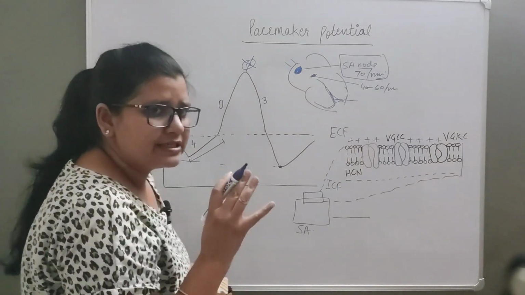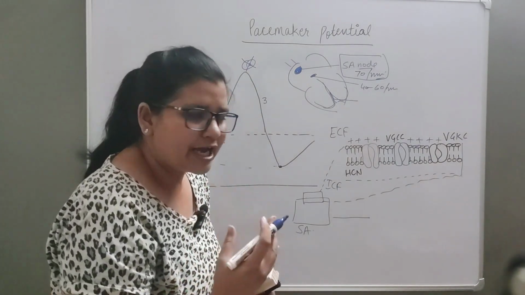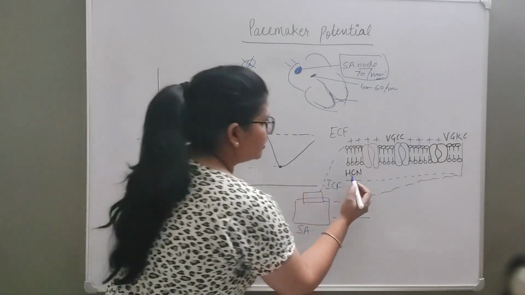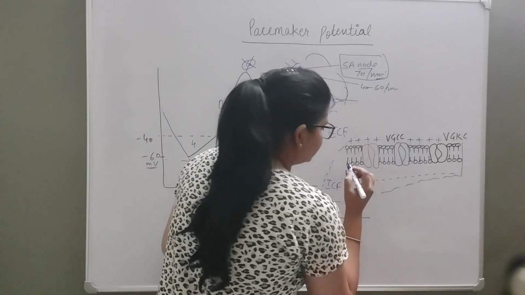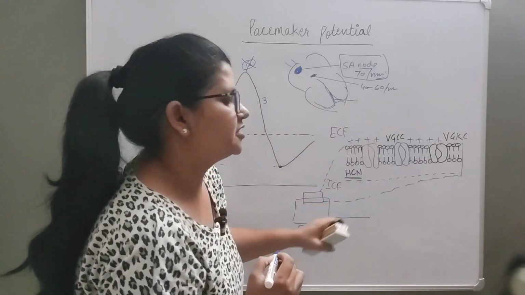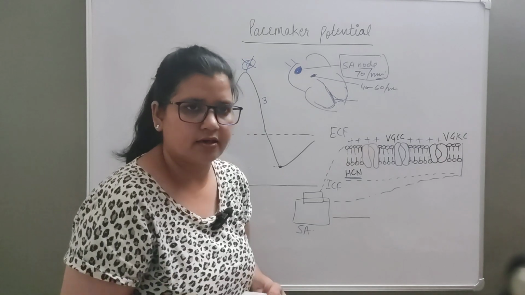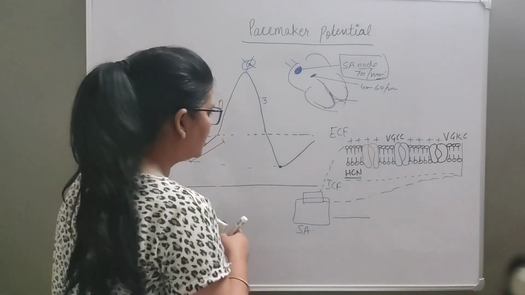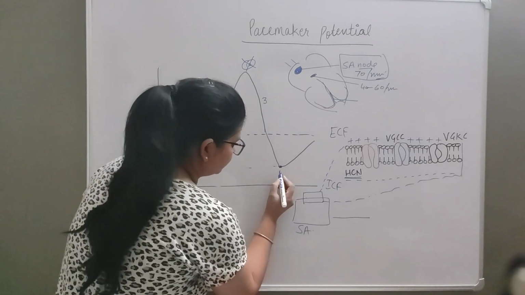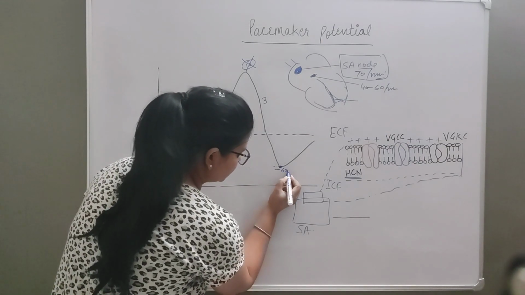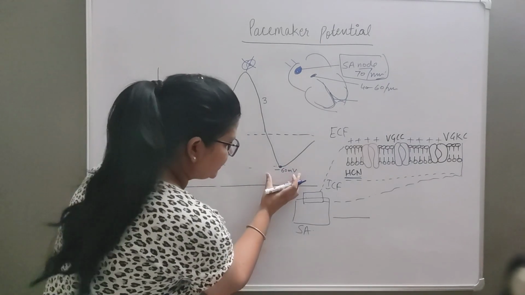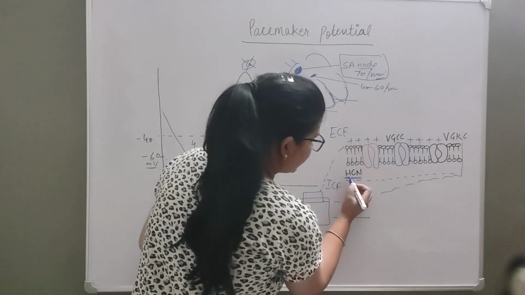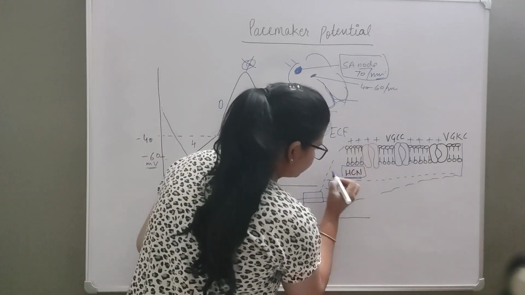Now at minus 60 millivolt, what happens is there are HCN channels. These are hyperpolarization cyclic nucleotide channels, which are nothing but sodium channels. Okay, now can you see this is negative potential, minus 60 millivolt. At this negative potential, these HCN channels open up.